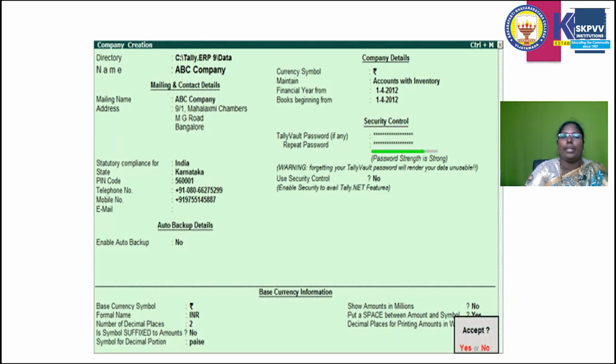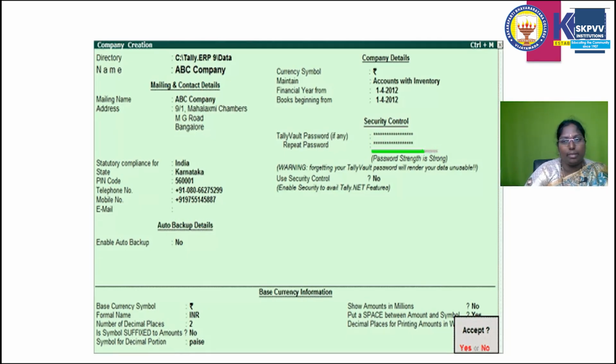Whenever you give any incorrect details or mistakes, you need to go again to the Gateway of Tally and choose the alter option. What is the alter option for? Editing the details. If you want to delete a company also, you first need to go to alter, then delete the company. You can't delete any company directly without using the shortcut key Alt plus D. First choose alter, then select the company, press Alt D, and only then will the company be deleted.